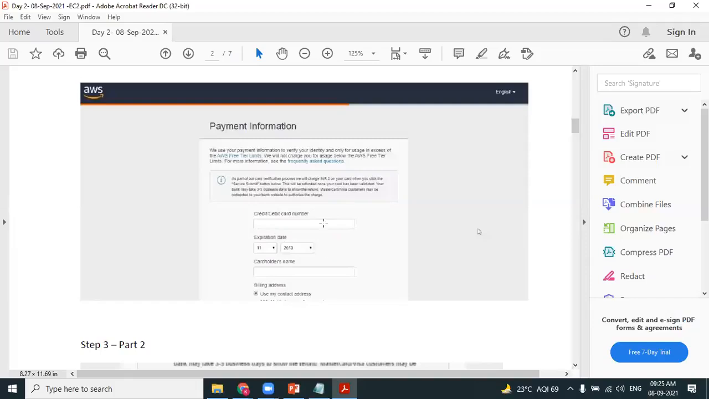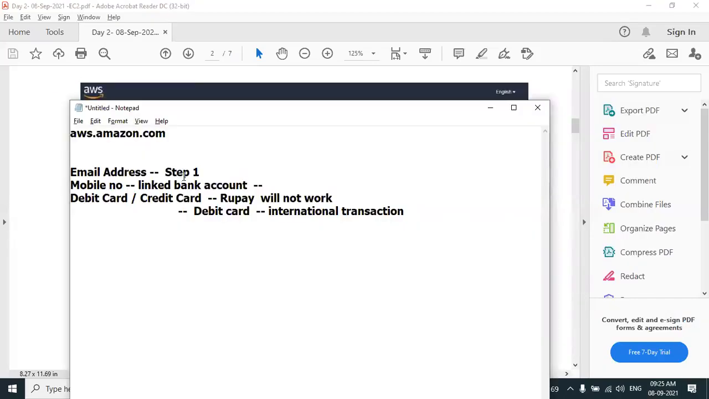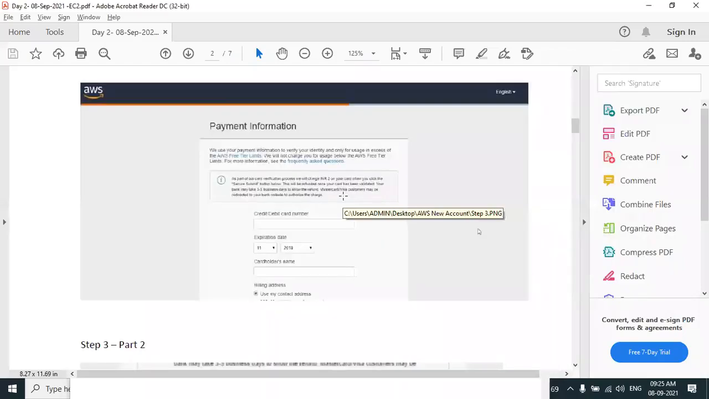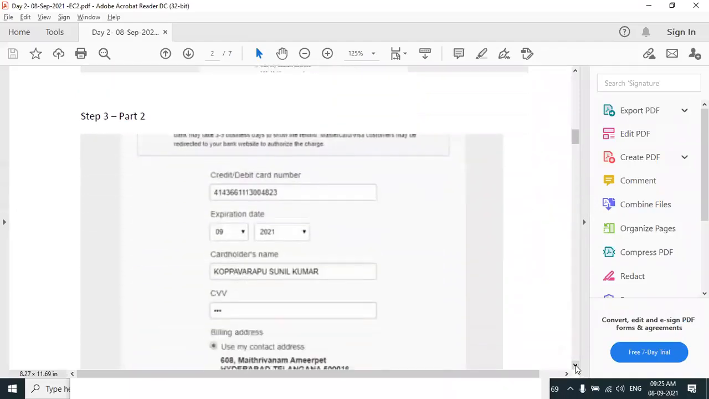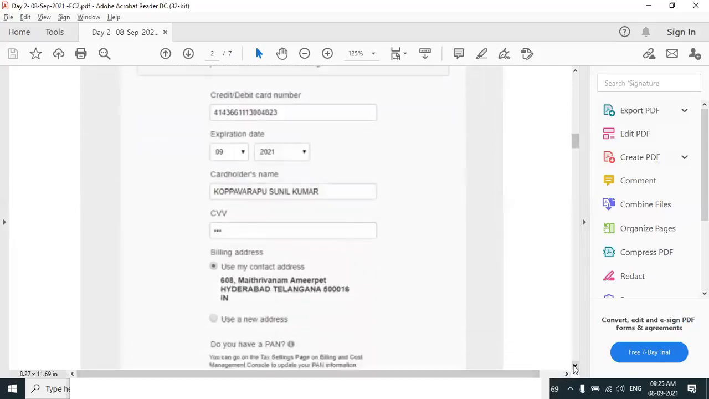So step 3, here we need to provide the debit card. Try to understand clearly. In step 1, we provided our email address, in step 2 our mobile number, and then the debit card information you need to provide in step 3. Right now we are in step 3. As you can see in the screenshot, provide the debit card information. I have provided my debit card information, my name, and my billing address.